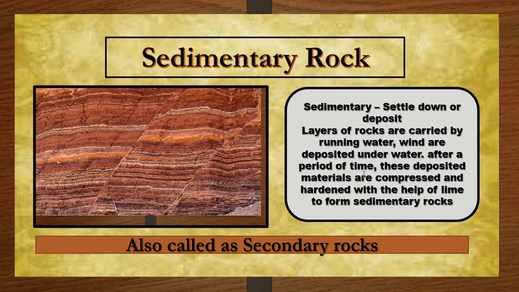After a period of time, these deposited materials are compressed and hardened with the help of lime to form sedimentary rocks. So these are the powdered things. I will show you how it happens. So these are the carried away materials deposited. That is how it is formed. These are called secondary rocks because they are not the first to be formed. It is formed from the primary igneous. So these are called secondary rocks.